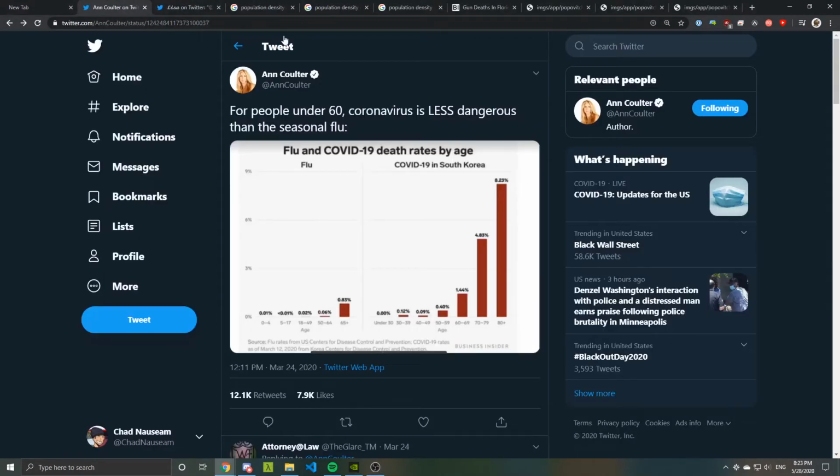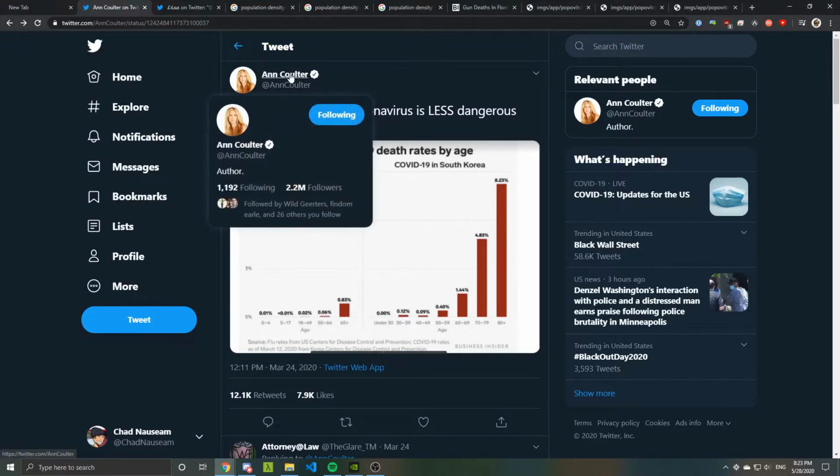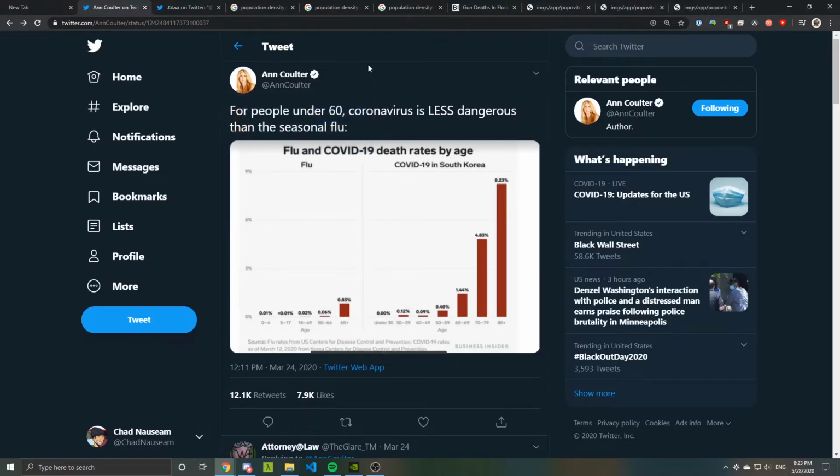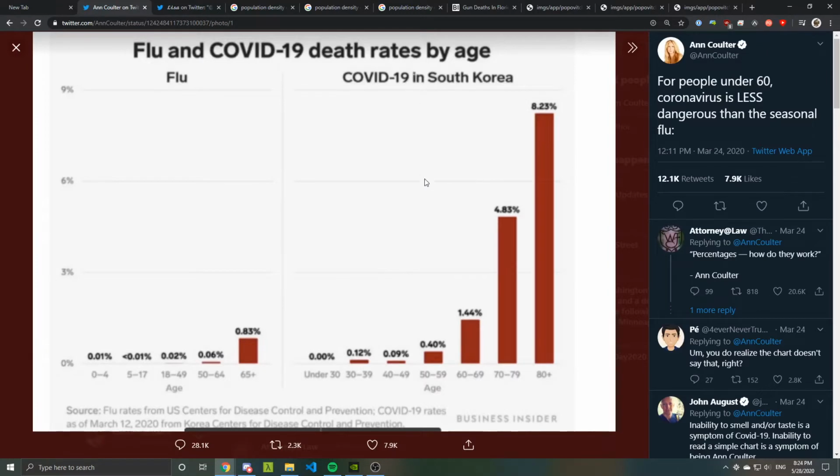The first one is from Ann Coulter. This girl is kind of like a conservative celebrity. She has 2.2 million followers. She says for people under 60, coronavirus is less dangerous than the seasonal flu. Well, let's take a look at this graph. In the 50 to 59 age range, COVID-19 has a death rate of 0.4%. But the flu has a death rate of 0.06% for almost the same age range.